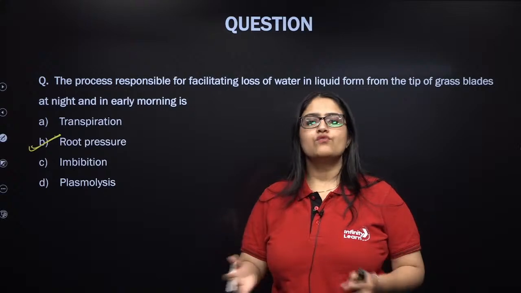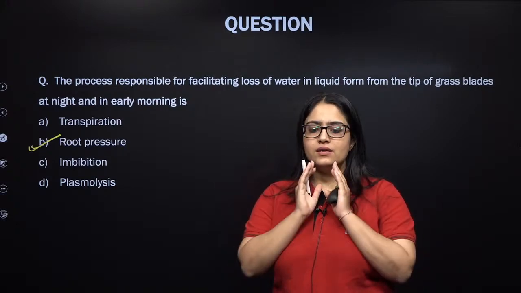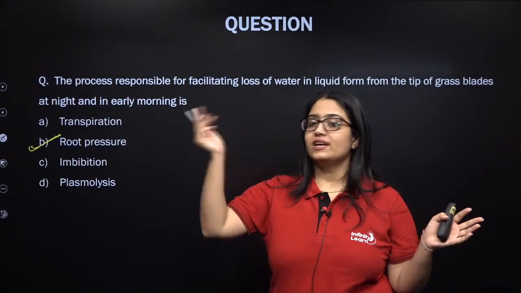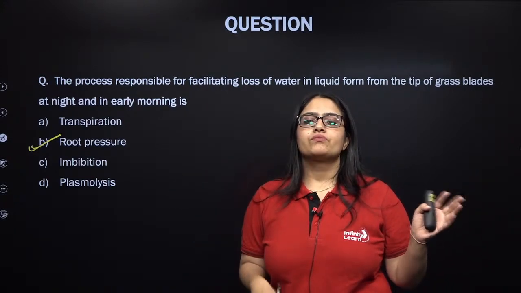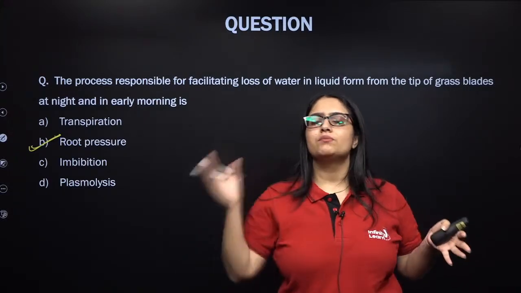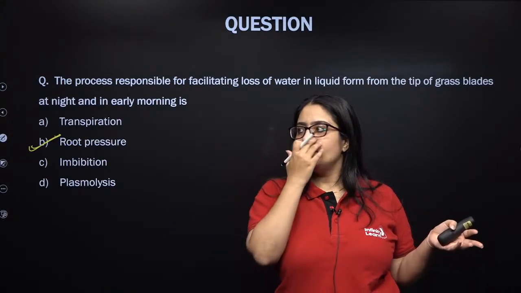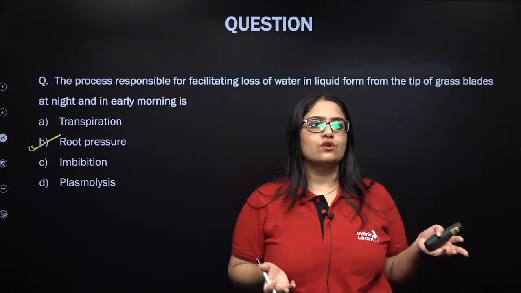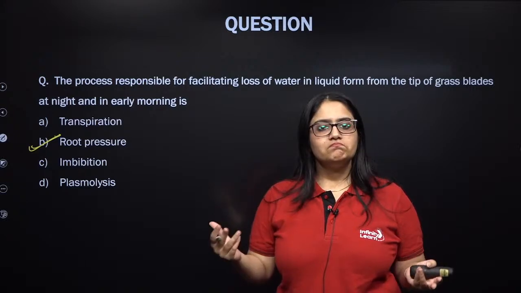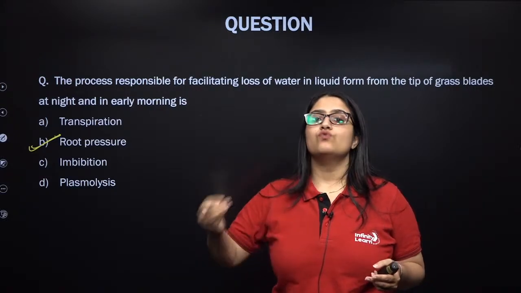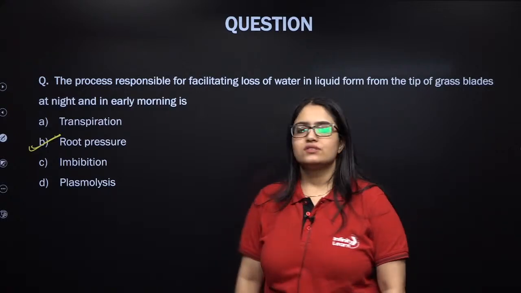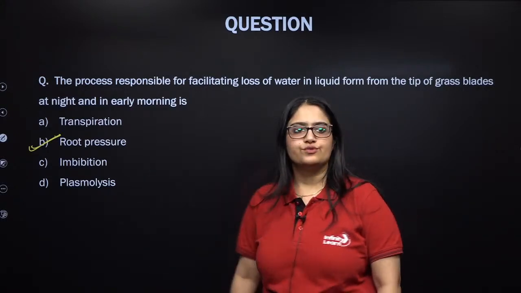So there is more and more water getting accumulated inside the xylem, and this excess water gets lost because there is no transpiration. Water is not getting lost in form of vapor because there is no sun, right? That means water from liquid phase is unable to convert into vapor and cannot escape because it is night or early morning. So that is why, my lovely kids, this is the most favorable time to lose excess water in form of droplets, and the process is guttation and it takes place due to root pressure.